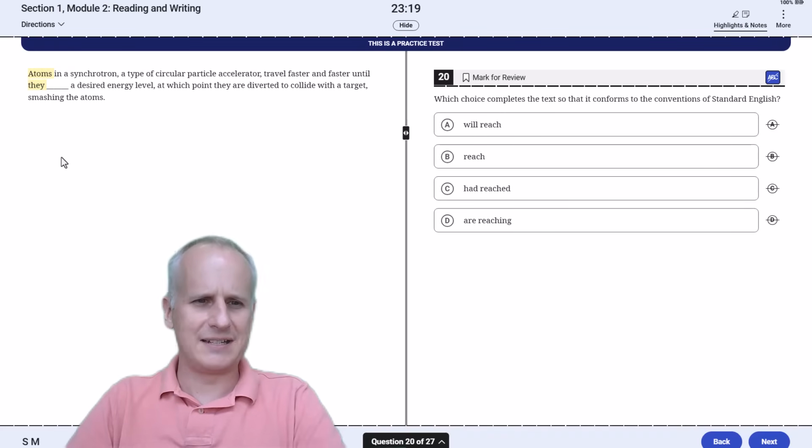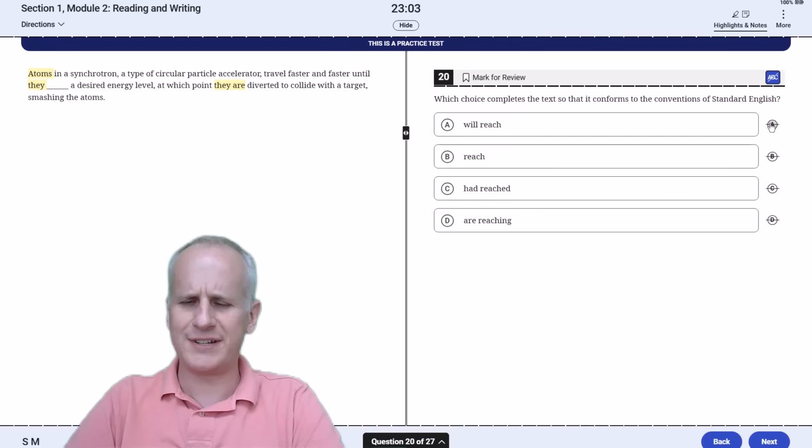Simple enough. "A desired energy level, at which point they are..." Oh, we've got another verb for "they" in the present tense. "They are diverted." So that means we're looking for something that would be in the present tense and fit with the plural subject of "they."